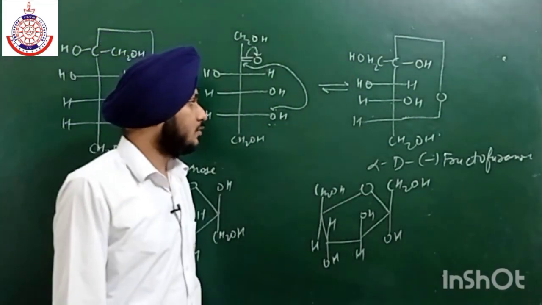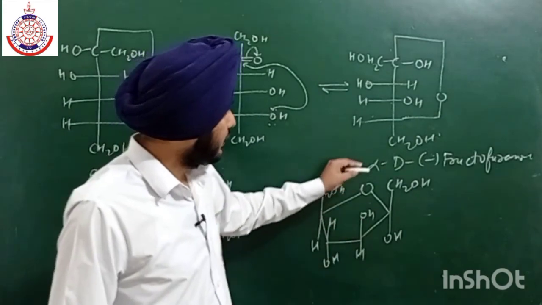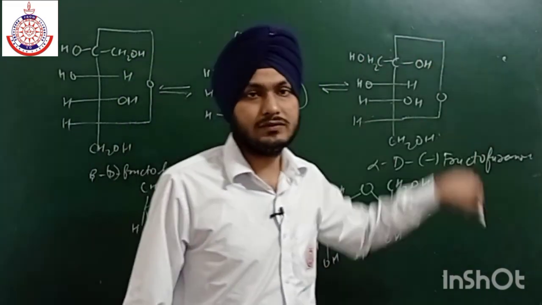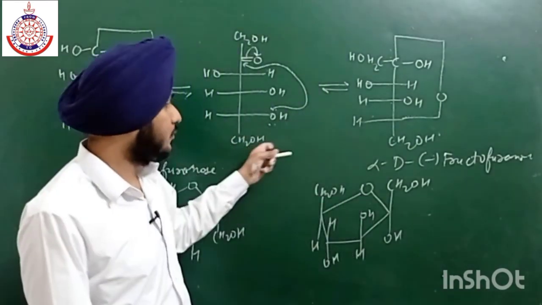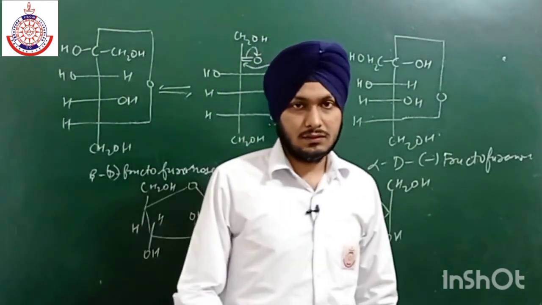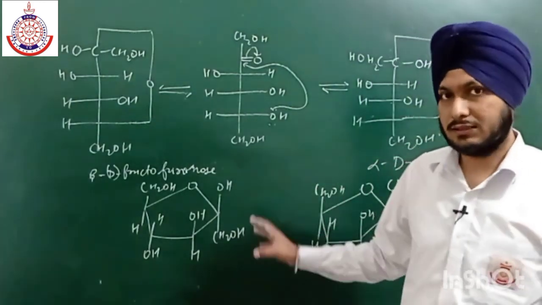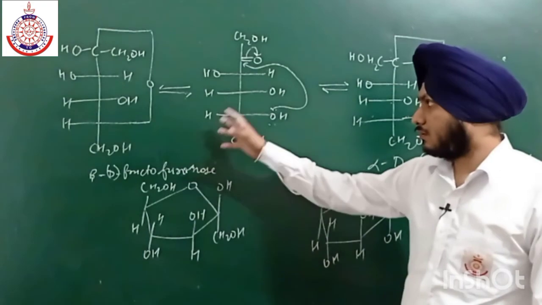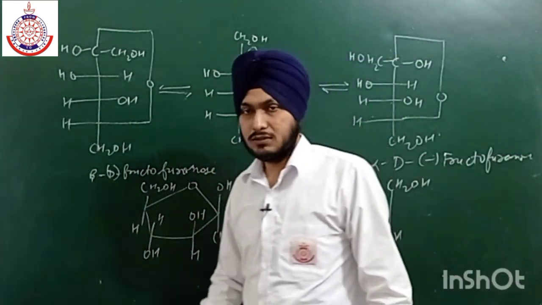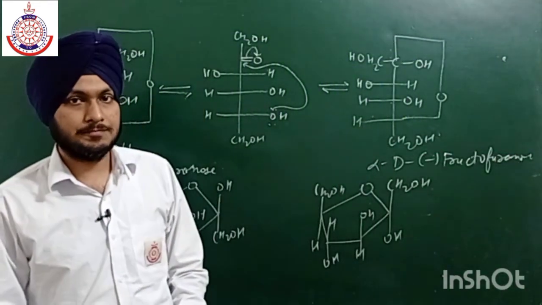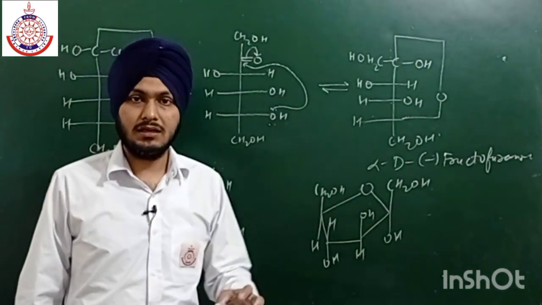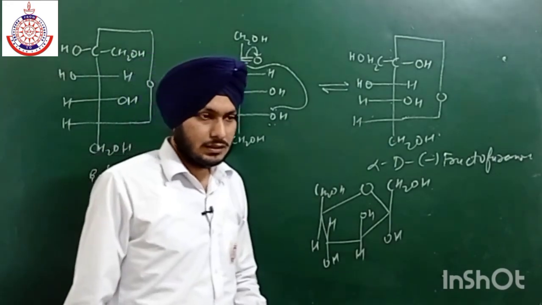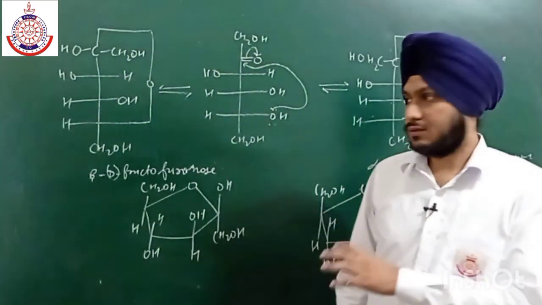Similarly, we can also draw its pyranose structure when we attach this carbon with this carbon. Then we get a ring of 6 carbon atoms. But the furanose structure is more stable. Fructose exists in furanose form, not in pyranose form, though we can also draw the pyranose form. So practice more and more structures. Try to draw these structures again and again, so that you can get a grip on them.